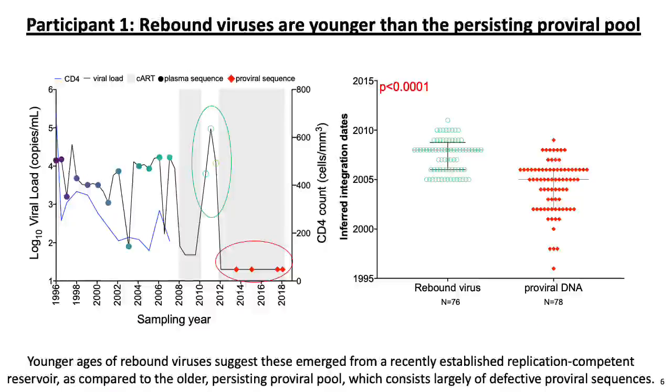Participant 1 also gave us the opportunity to compare the age of HIV sequences emerging following treatment interruption versus those in the overall proviral pool. When we did so, we observed that rebound viruses were significantly younger than the persisting proviral pool. This suggests that these viruses emerged from a recently established replication-competent reservoir as compared to the older persisting proviral pool, which consists largely of defective proviral sequences.